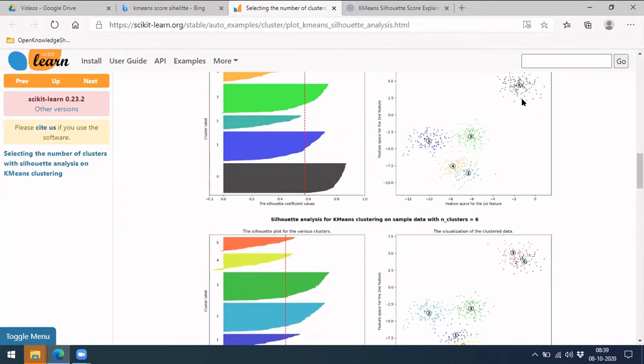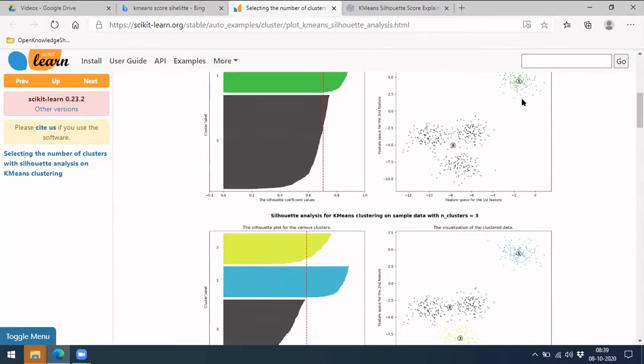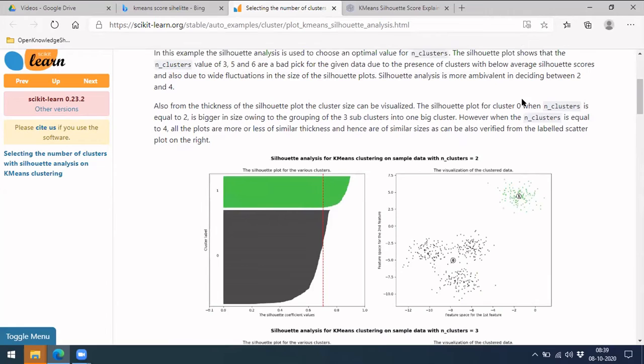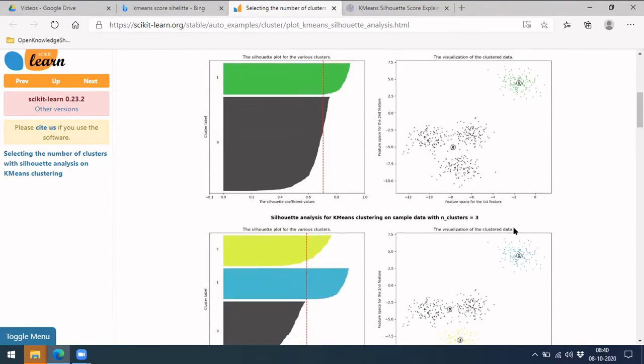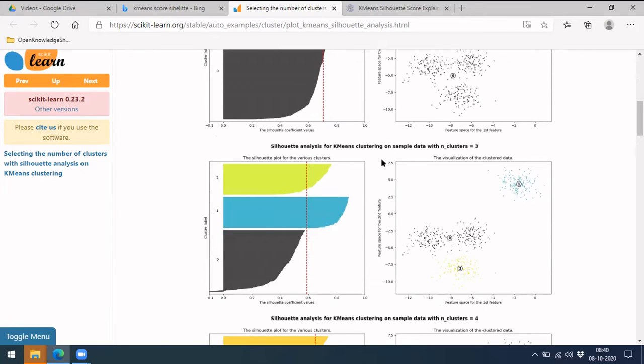So what we have to do is initially start with two clusters. You can see this example. There are a few points here and a few points here. This entire group is made one cluster, and this is made another cluster. So this is separating well. But when you go for three clusters, this becomes one cluster, this becomes one cluster, and this becomes one cluster, right?